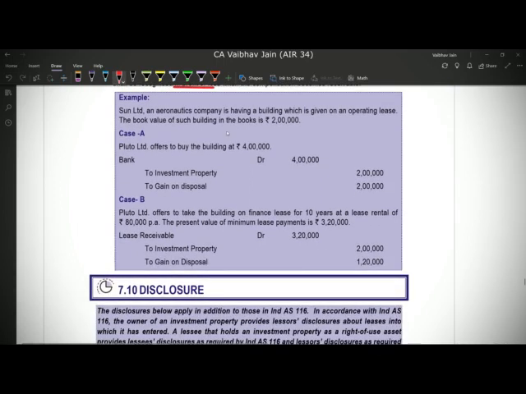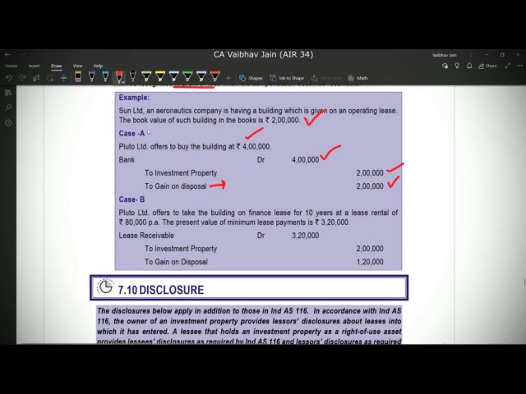Simple. Now here there is an example. Sun Limited has a building which is given on operating lease and the book value is 2 lakhs, and Pluto Limited is offering to buy that for 4 lakhs. So Sun Limited will de-recognize the investment property worth 2 lakhs for getting 4 lakhs, out of which 2 lakhs is nothing but the gain on disposal, which will be transferred to the profit and loss account.